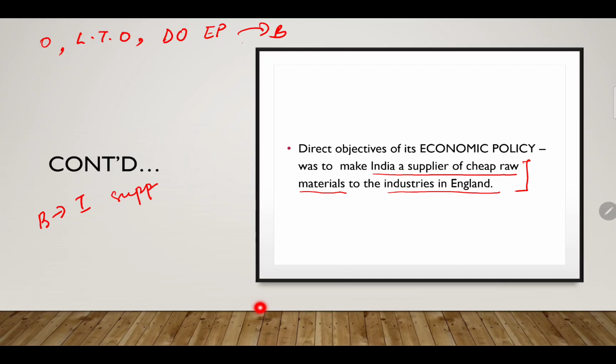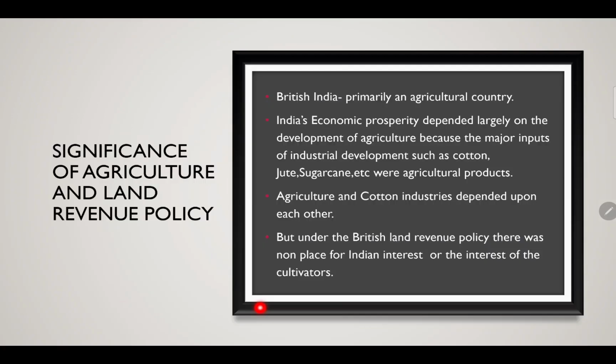So the British wanted raw materials for their industries to be run in England. So the main objective, or long-term direct objective, was to make India a supplier of cheap raw materials for the industries which were in England. Now, the significance of agriculture and land revenue policy. What is the significance of land and revenue policy?